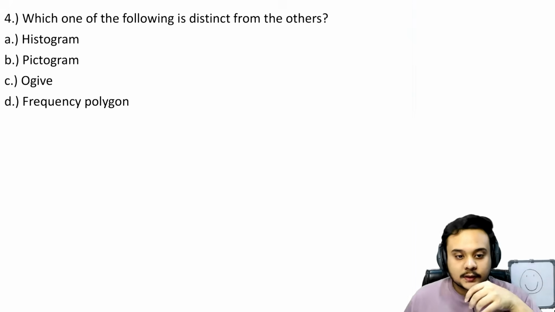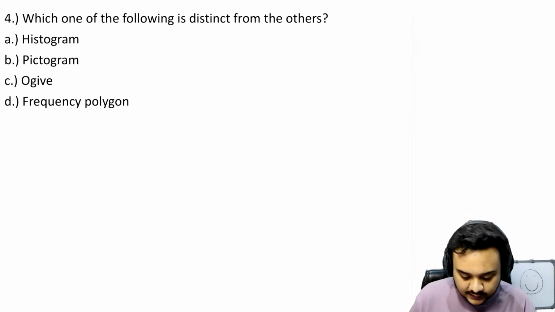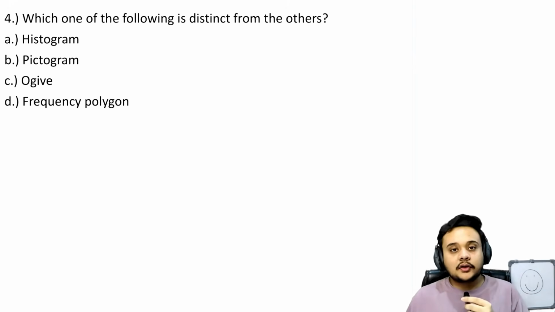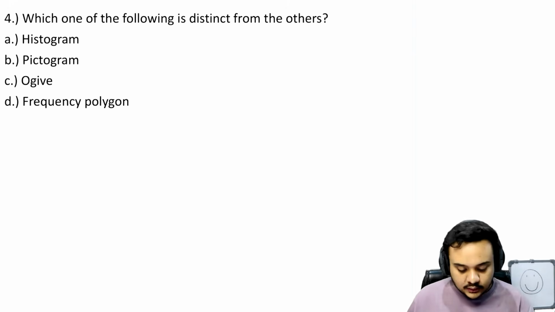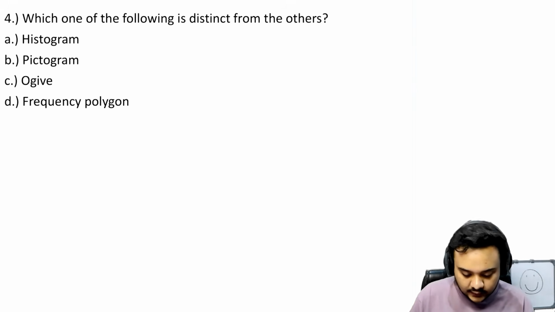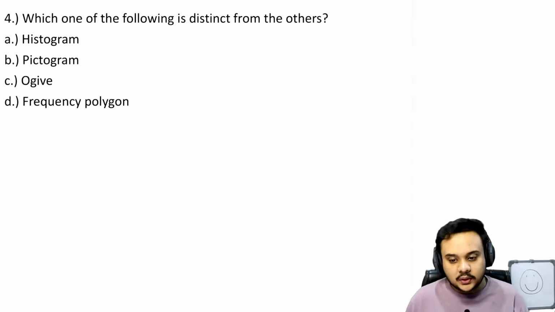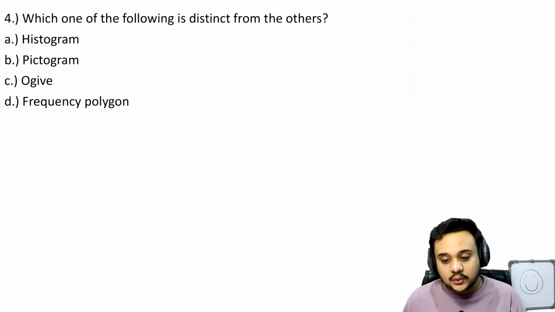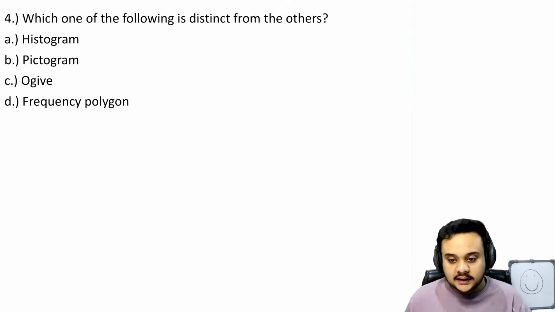Okay, so now let's move on to the fourth one, which says that which one of the following is distinct from others, or find the odd one out. So we have a histogram. Obviously, yes, some of these you have to know. Otherwise, you can't even use the elimination method, right?